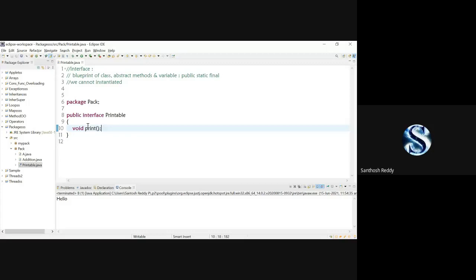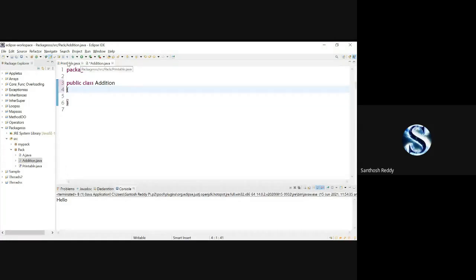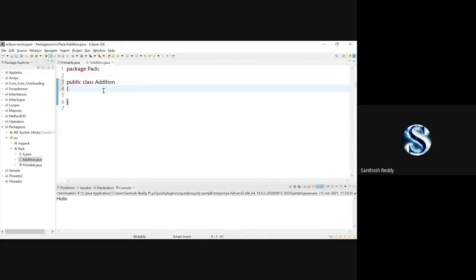Now I'm going to create, here I'll change it to program, addition. In this addition class, I have to implement that printable interface method. There is a method called print in the printable interface. Now I want to implement this print method in the addition class.